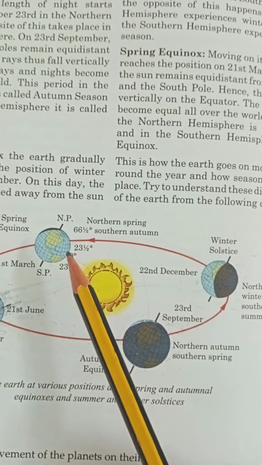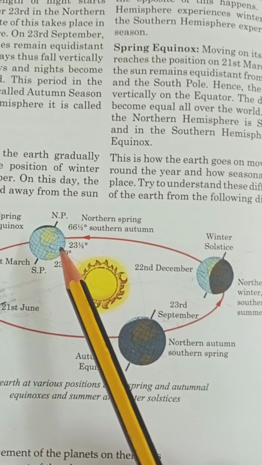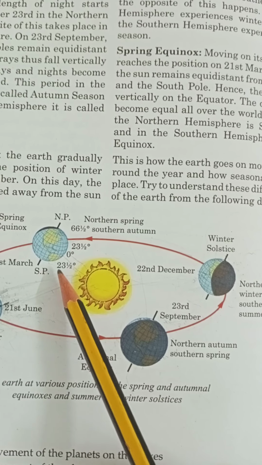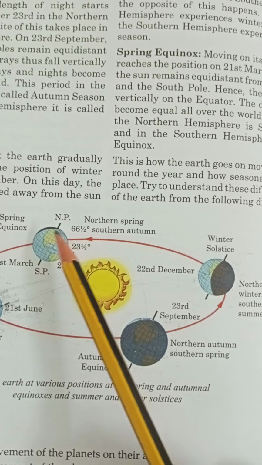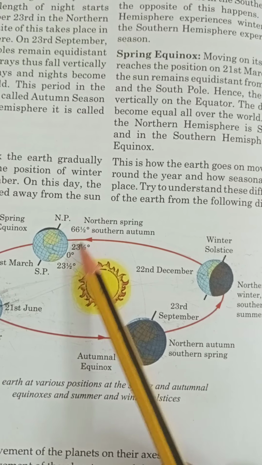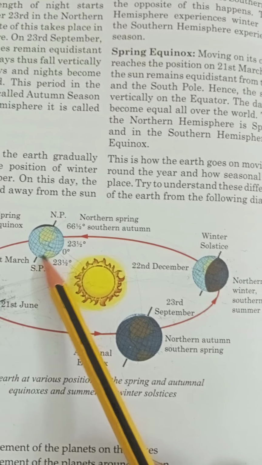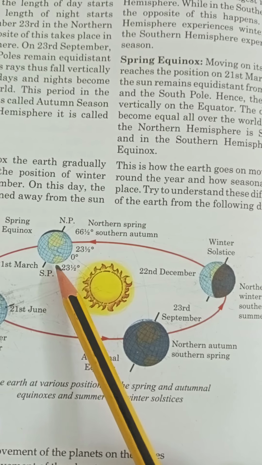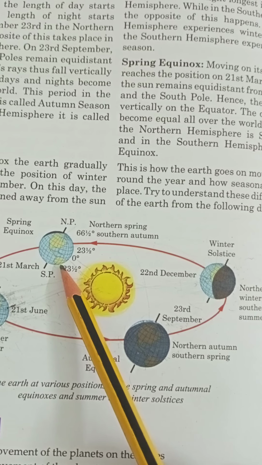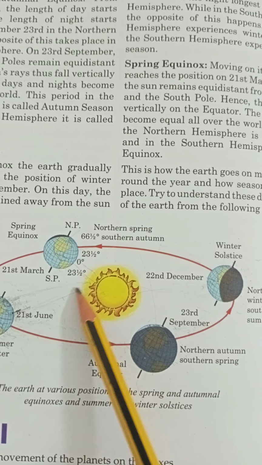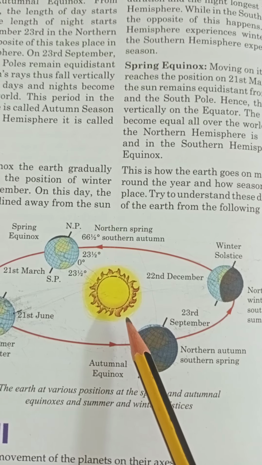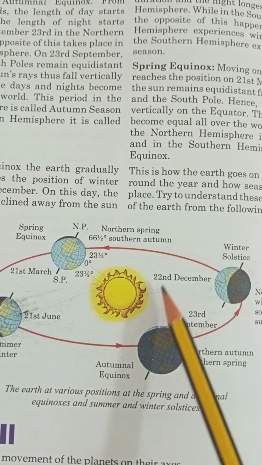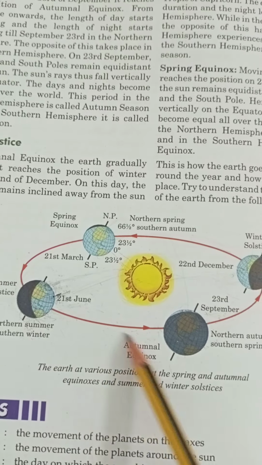This period in the northern hemisphere is the spring equinox, and in the southern hemisphere it is the autumnal equinox. And we know how the earth moves in its orbit around the sun through the year, and how the seasonal changes take place.